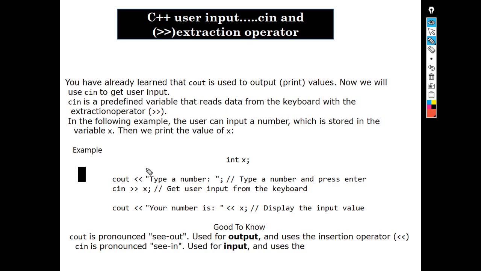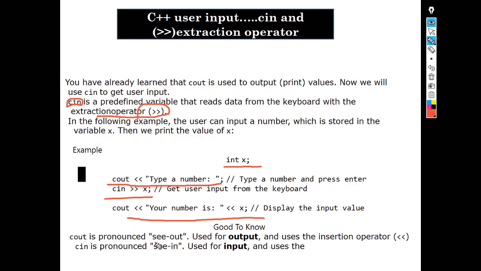The same way, to read a value from the keyboard, we have the cin object, and with the help of the extraction operator, we can scan the value from the user through the keyboard. Here you can see we are declaring one variable, int x, cout, type a number, cin x, that is, we are reading the value of x from the keyboard, and then you are printing the value of x.